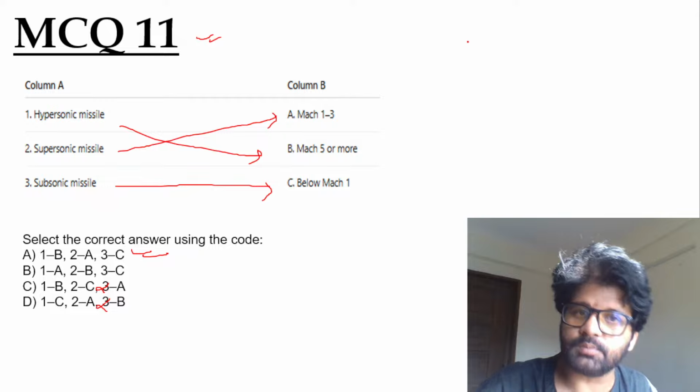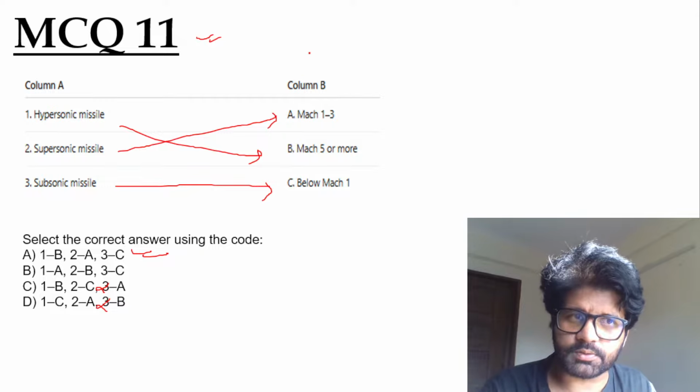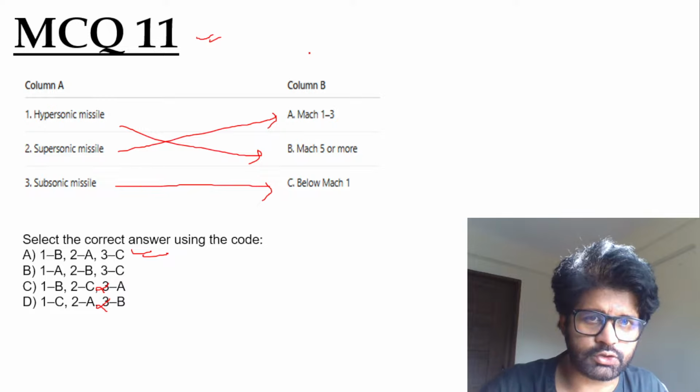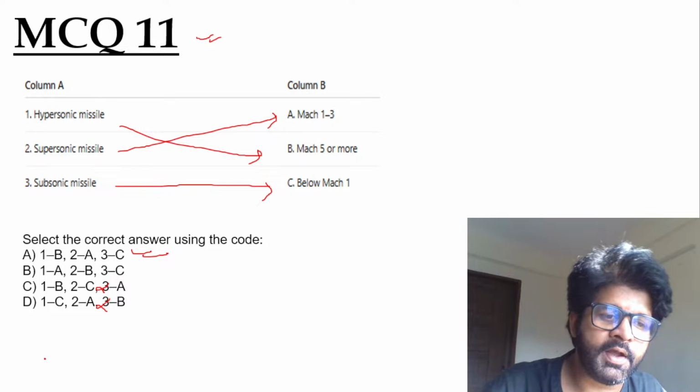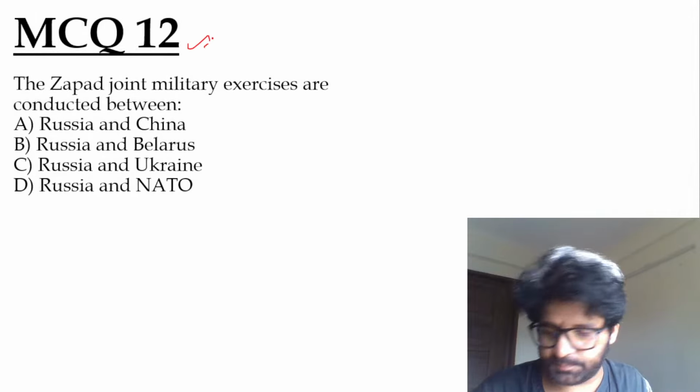These are important technical terms. Today, The Hindu had articles, but science and technology articles were more. And that is actually good for us because most people don't like to read science and tech. Oh my God. MCQ 12.